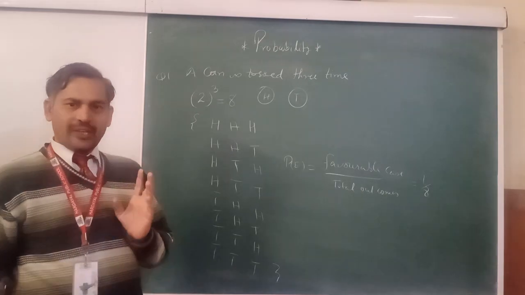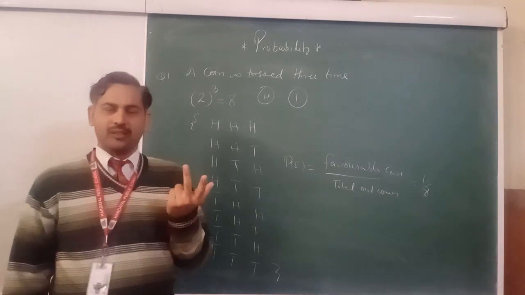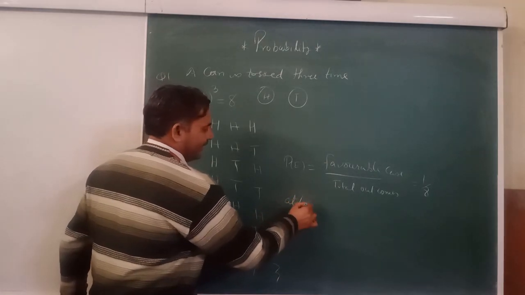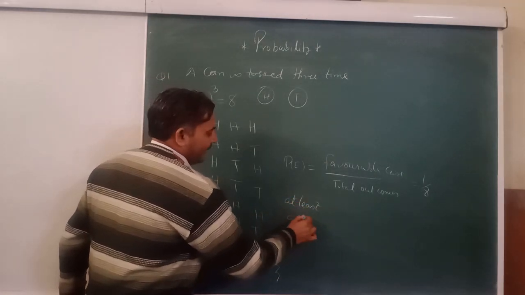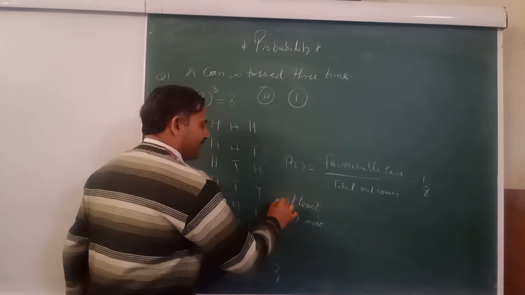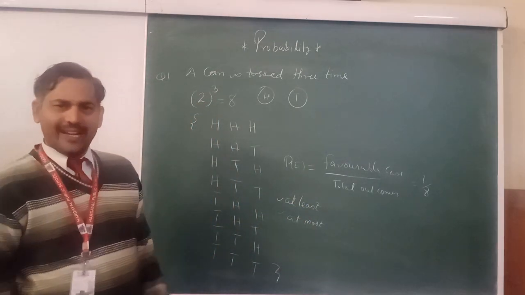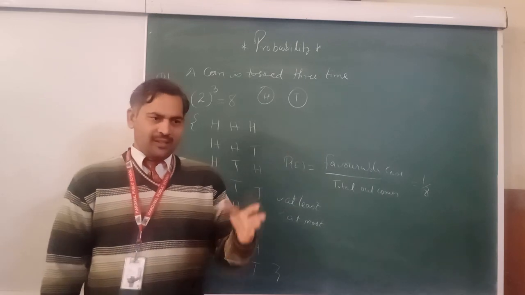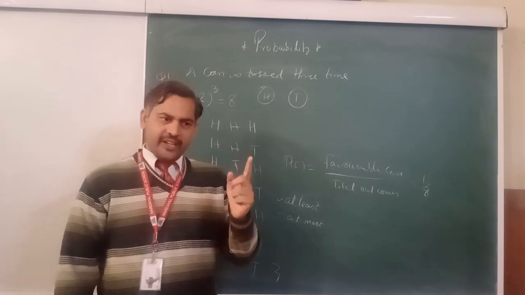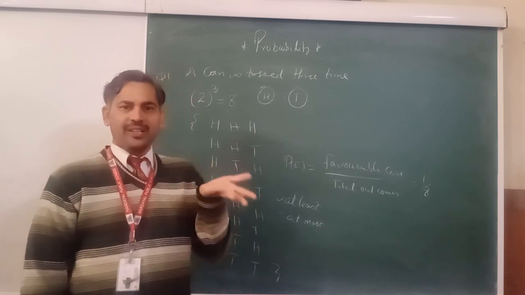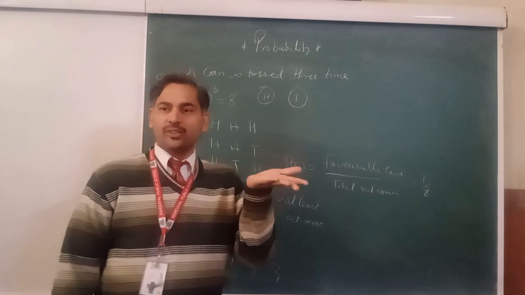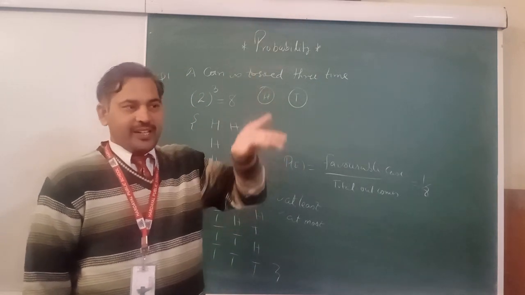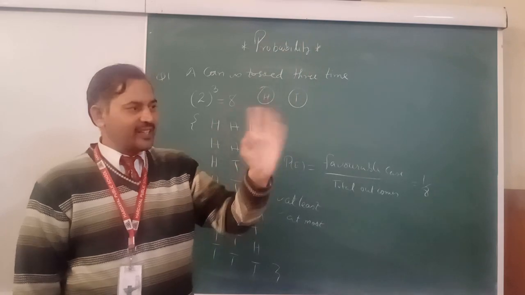Now most important, there are 2 more points here, son, where students get confused: the words at least and at most. Now understand their meaning. What do we mean by at least? Suppose Aman got at least 80% marks. This means he will definitely score at least 80 or above, meaning 80%, 82, up to 100% he will score.